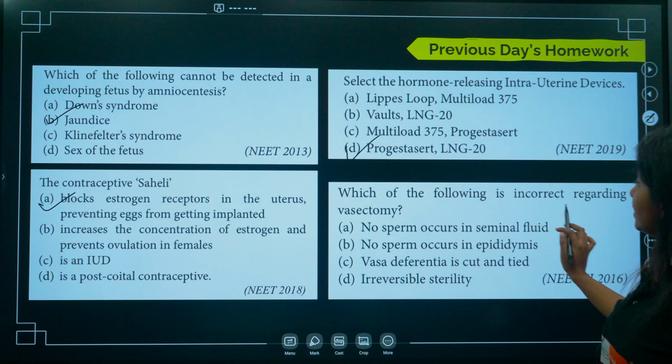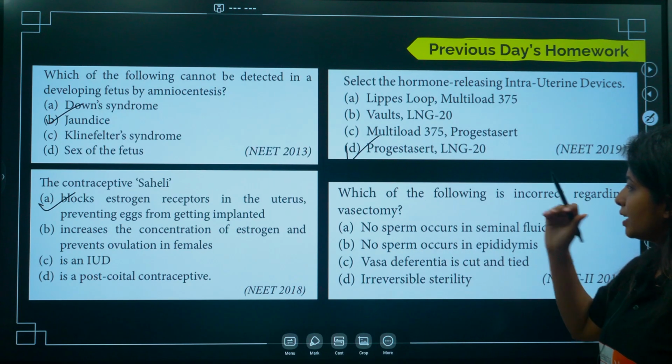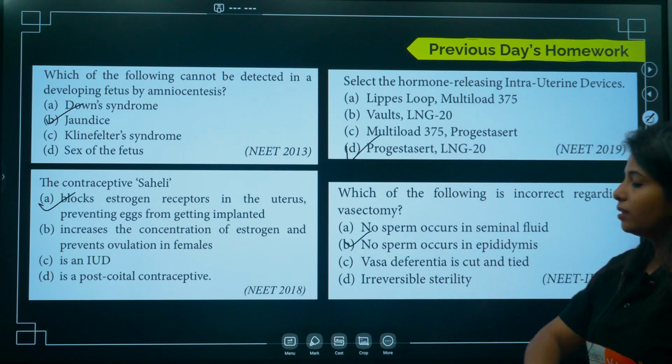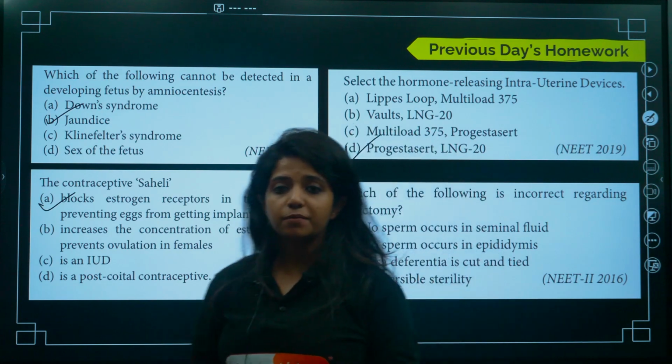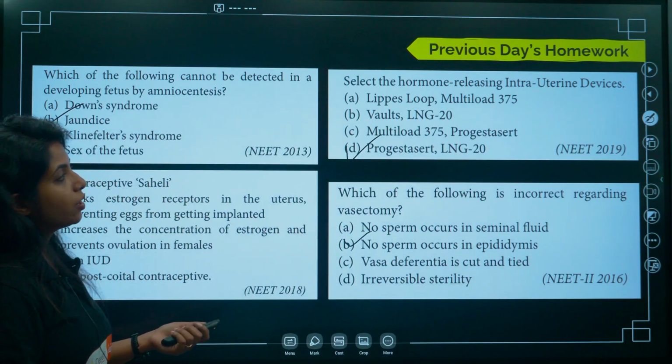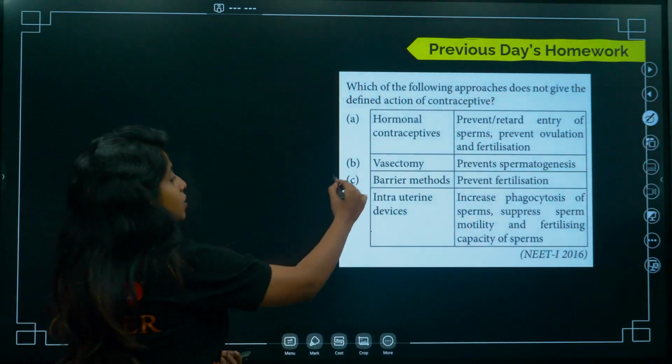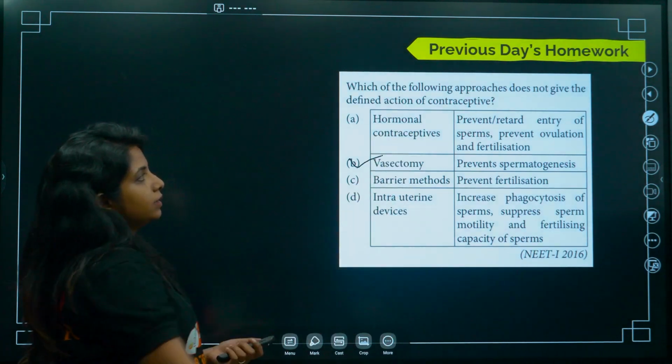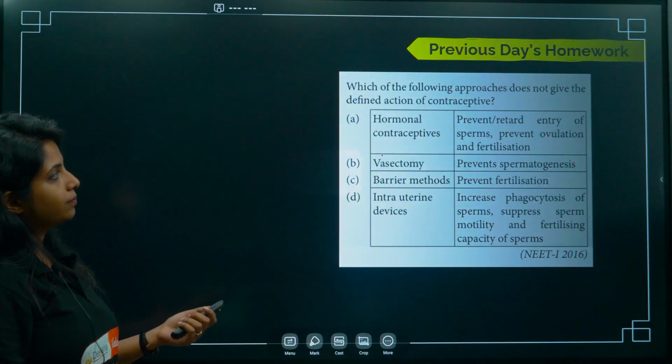Which of the following is incorrect regarding vasectomy? No sperm in the epididymis. Sperms are there in the epididymis. They will definitely be formed. They are just not transported. Over here, as I said, this is the right one.